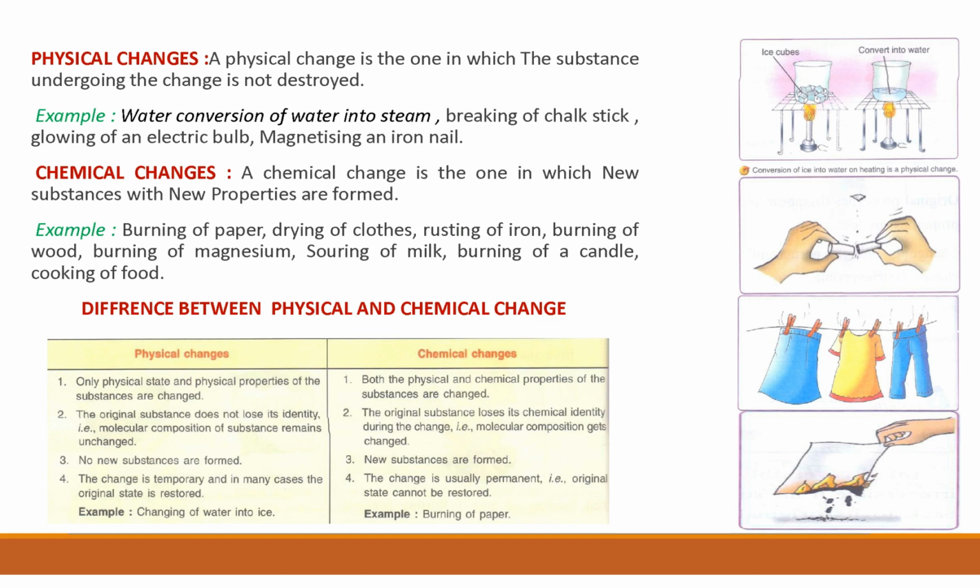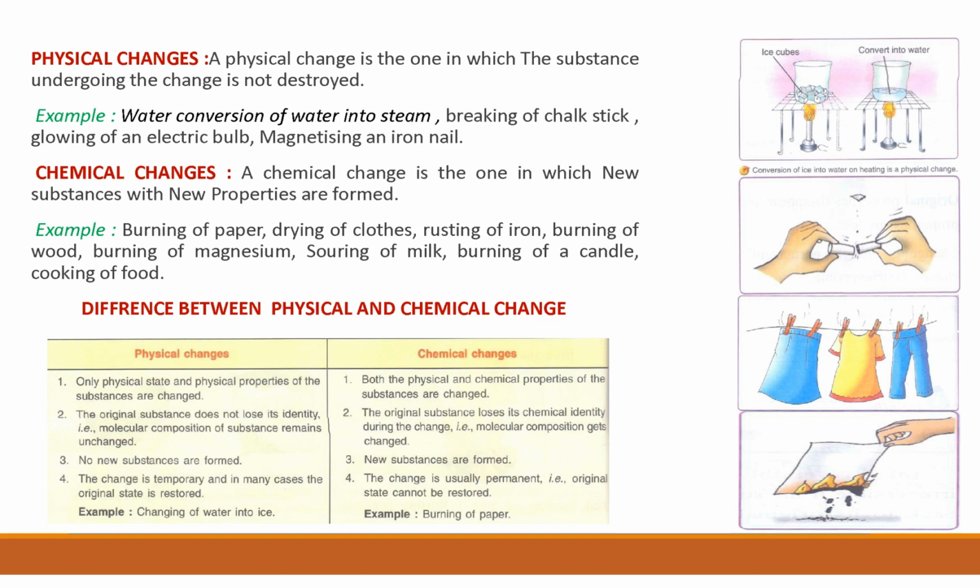The example of physical change is changing of water into ice, and the chemical change is burning of paper. So you can see in the diagram, ice converts into water, and when we freeze it, we can also convert water into ice. So it is a reversible change. Only physical properties change. So this is a physical change.